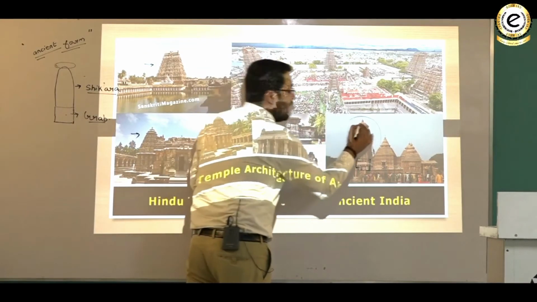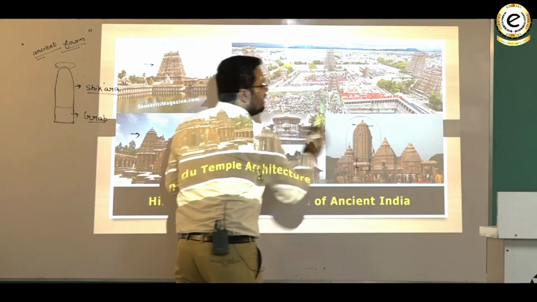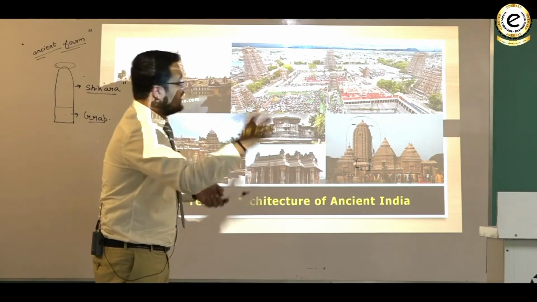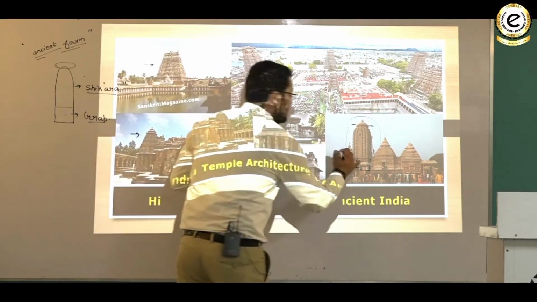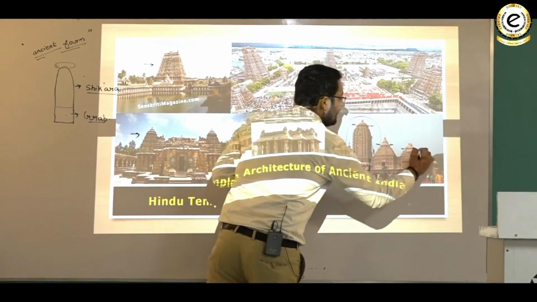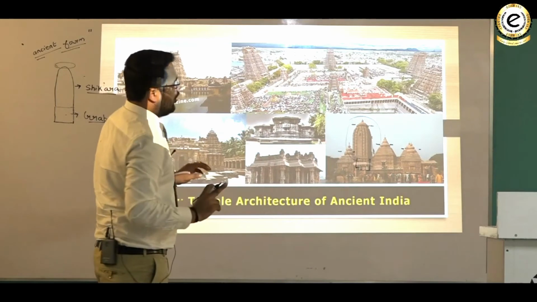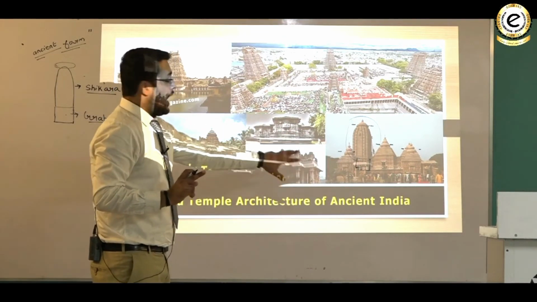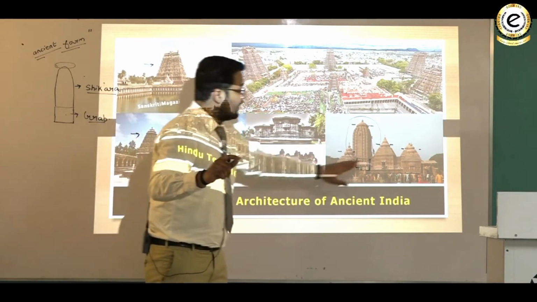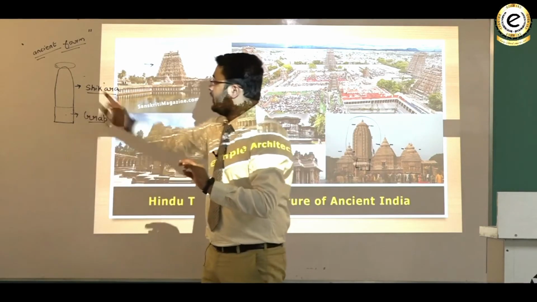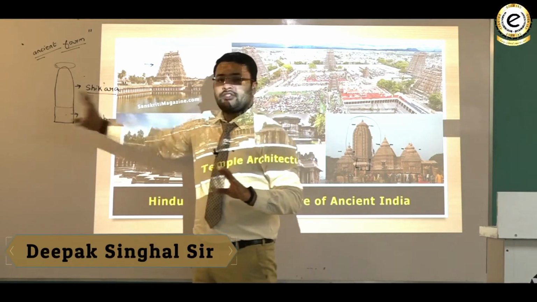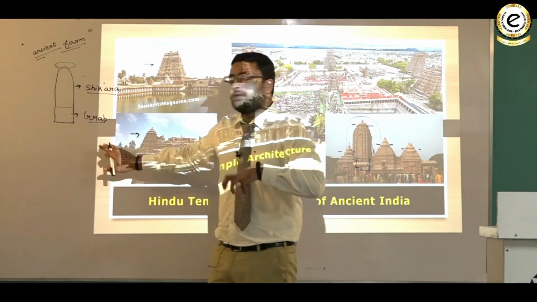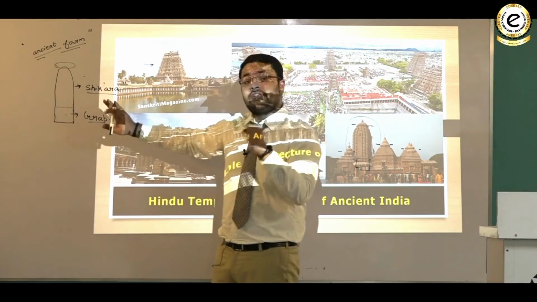Above the Shikara is this round, disc-like structure, which is there on top of every Shikara you are seeing in this temple. However, I am not talking about multiple Shikaras, I am just talking about the one tower, that is one Shikara. Below this tower there is a Garbhagriha which used to house the chief deity of that temple.